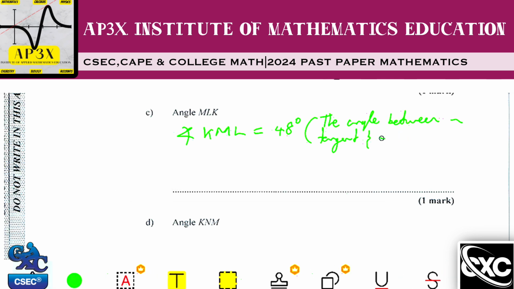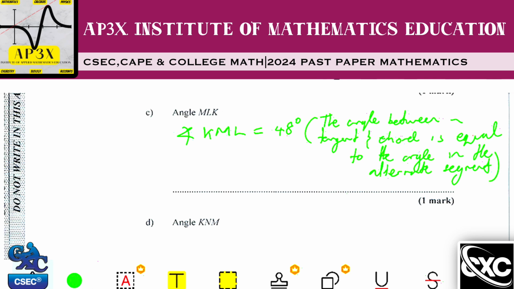So the angle between a tangent and chord is equal to the angle in the alternate segment. All right, so that would be the geometric statement for that.